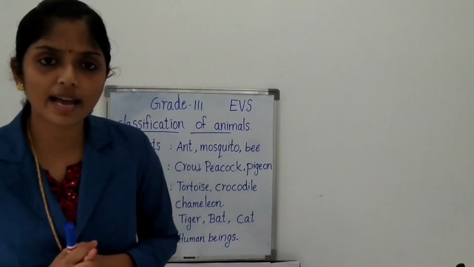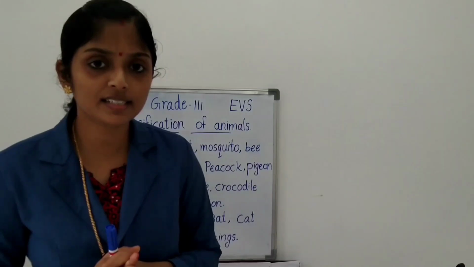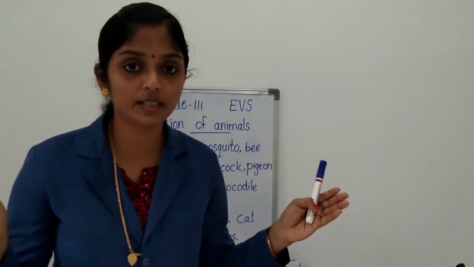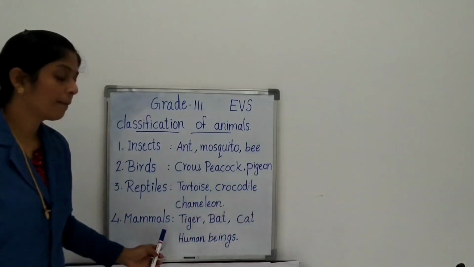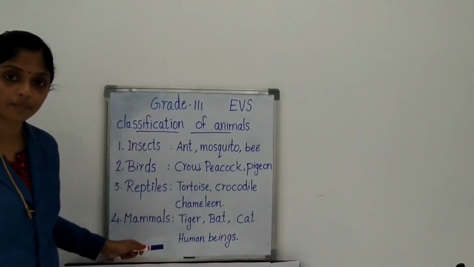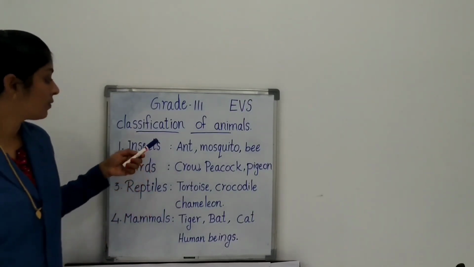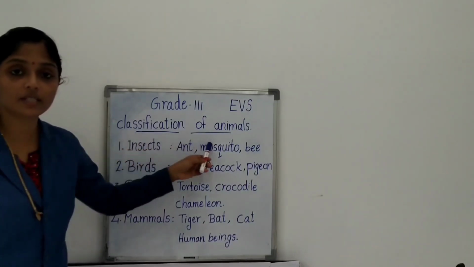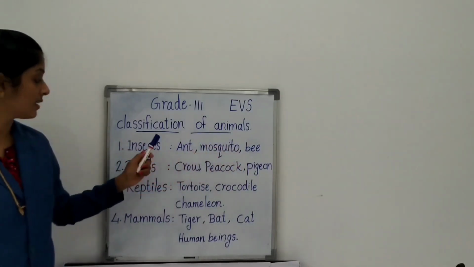Okay. Do you know bat? Yes. It looks like a bird, but it is not a bird. It is actually a mammal. Okay. All of you understood? Yes. What we discussed in the classification of animals.